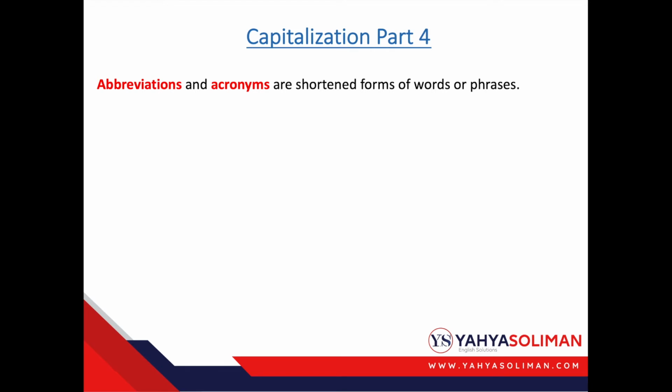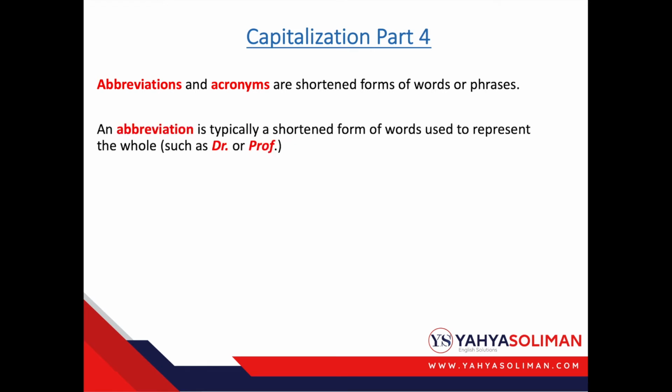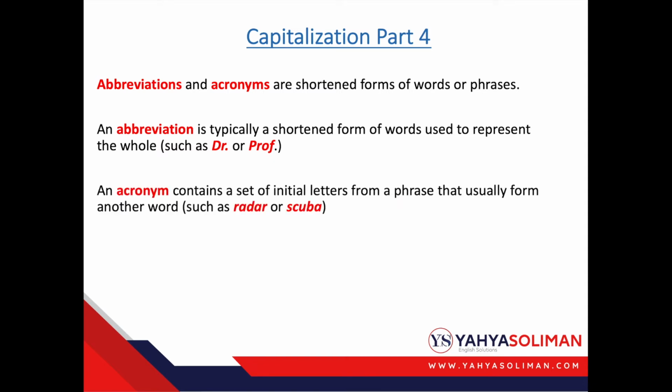Abbreviations and acronyms are shortened forms of words or phrases. An abbreviation is typically a shortened form of words used to represent the whole, such as doctor or professor. An acronym contains a set of initial letters from a phrase that usually form another word, such as radar or scuba.